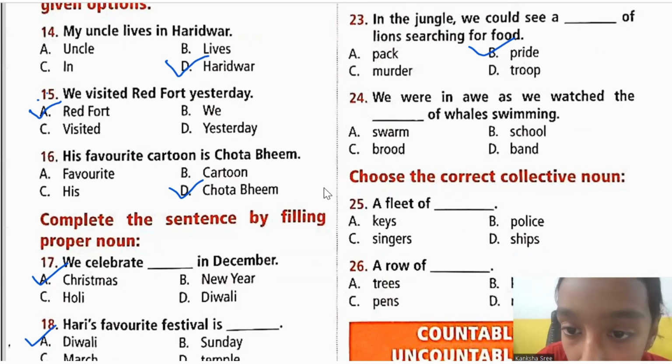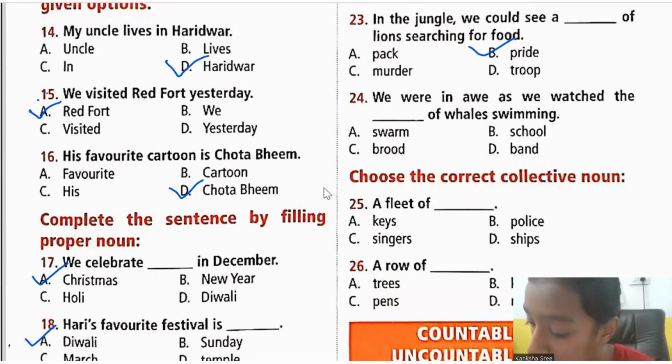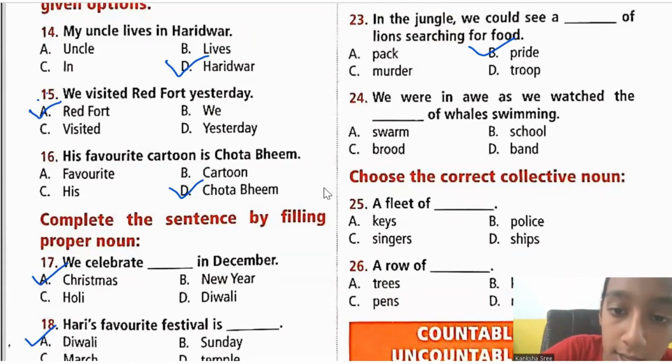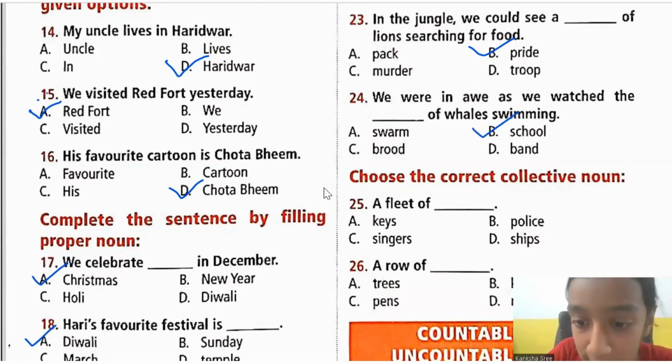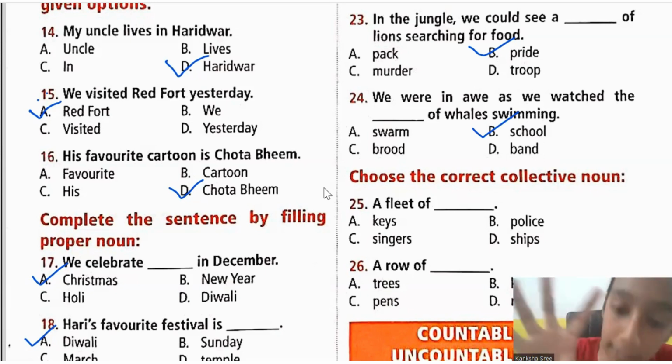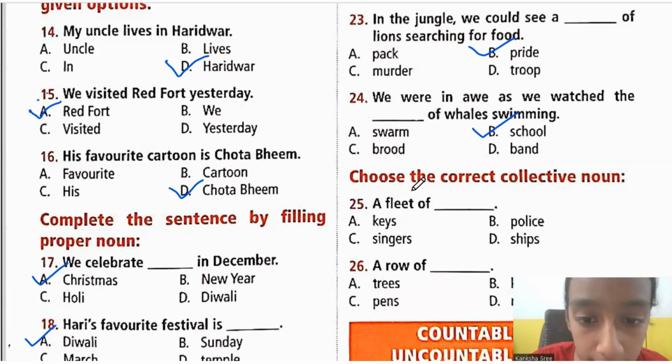Next, 24th one. We were in awe as we watched the dash of whales swimming. So what do you call a group of whales, children? The group of whales you call a school. A school of whales. Okay, children, a school of whales is nothing but a group of whales, many whales. Okay. Next.